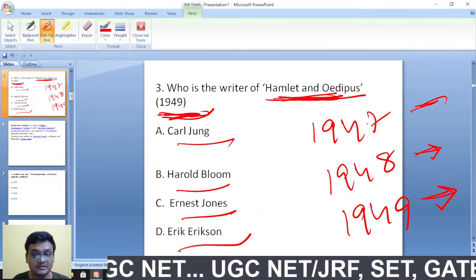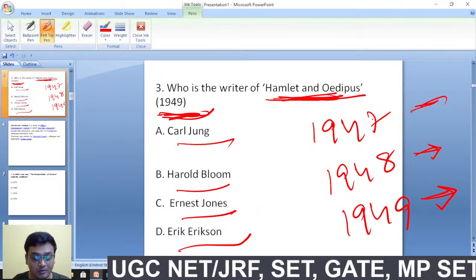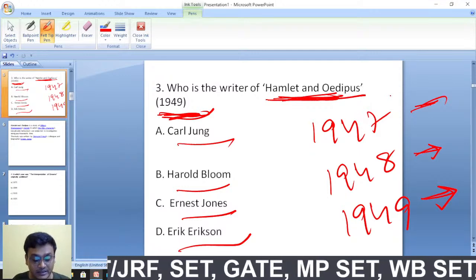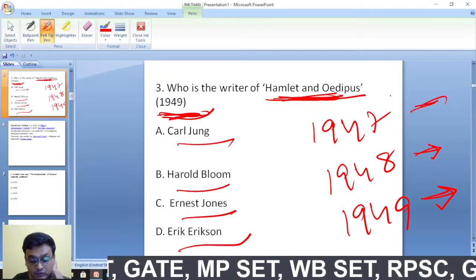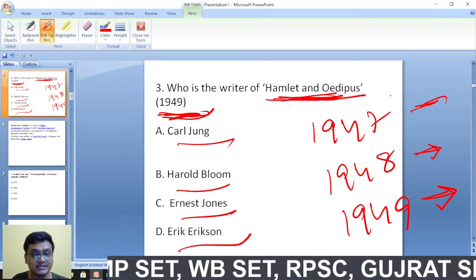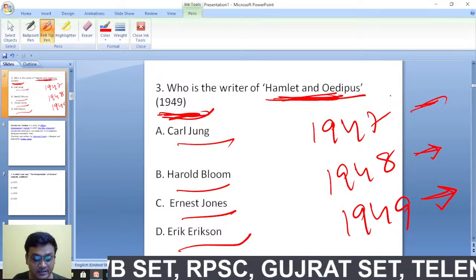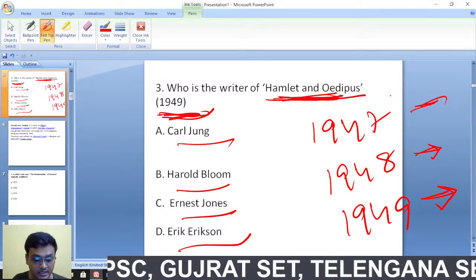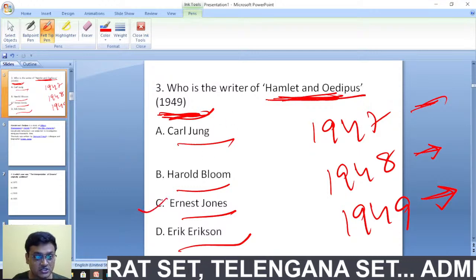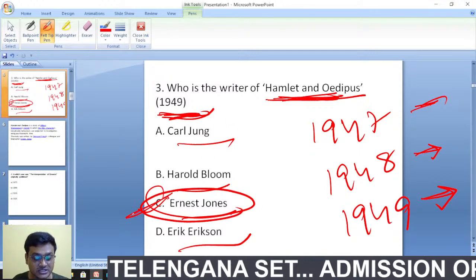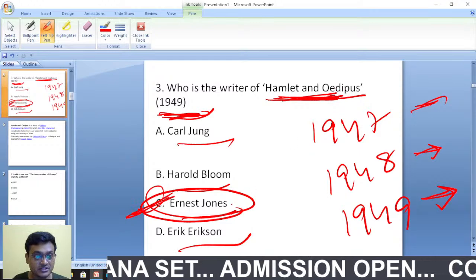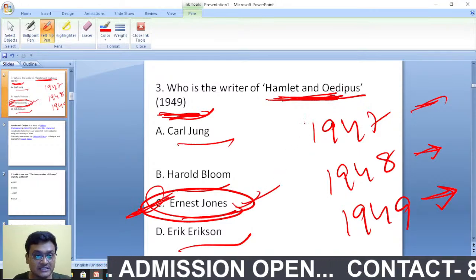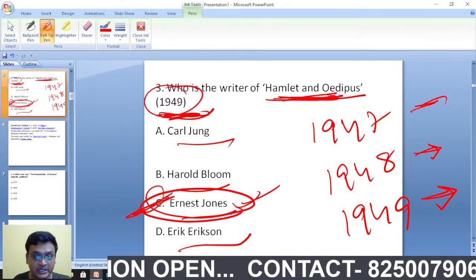In 1947 the book published by Cleanth Brooks was The Well Wrought Urn. In 1948, the work that was published, Pratik. Okay, excellent Pratik. Here Ernest Jones is the right answer. Excellent. Ernest Jones has written Hamlet and Oedipus, published in 1949.